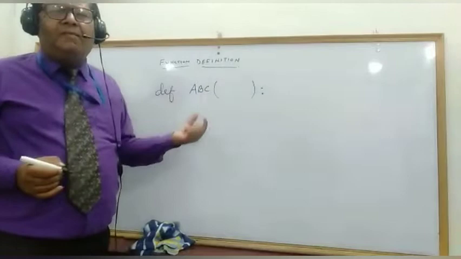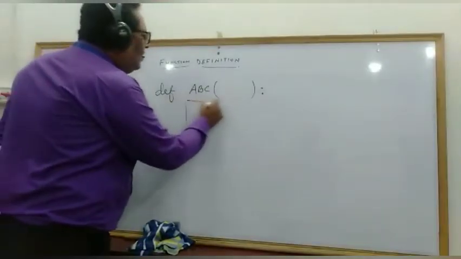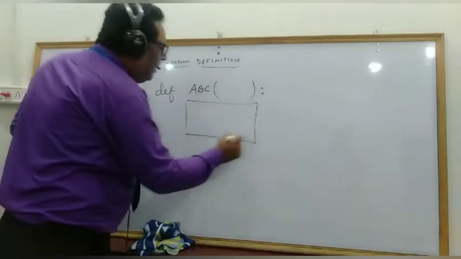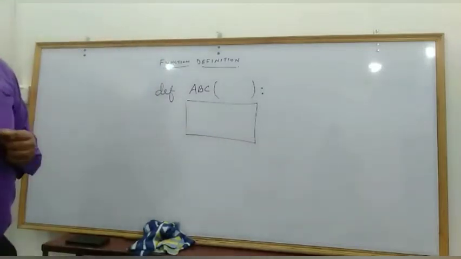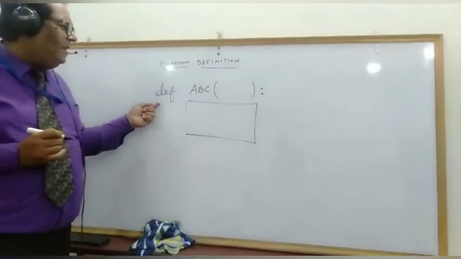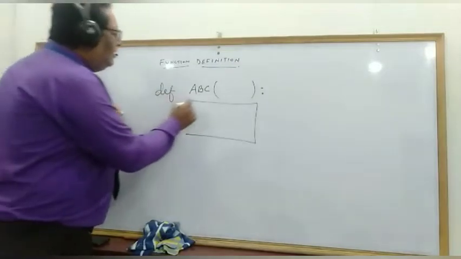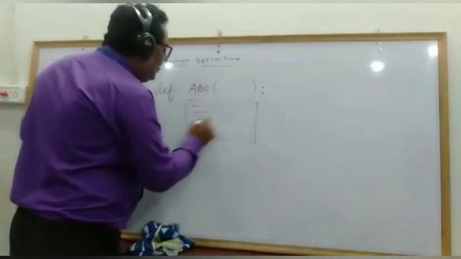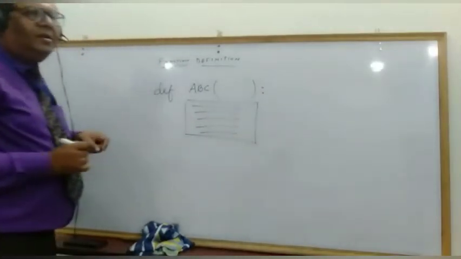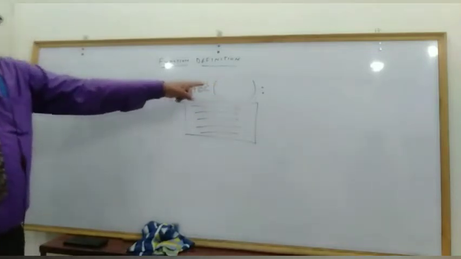That argument topic we'll discuss later on. After this, we write the statements that you would like the function to execute. Those statements should be written within the body of this function. So this is how the function is defined.